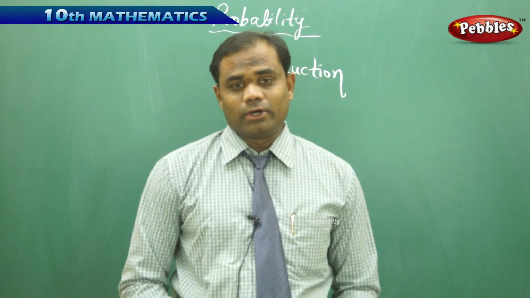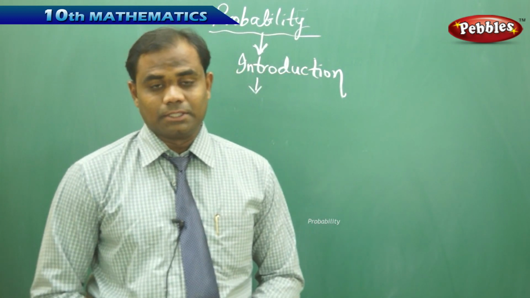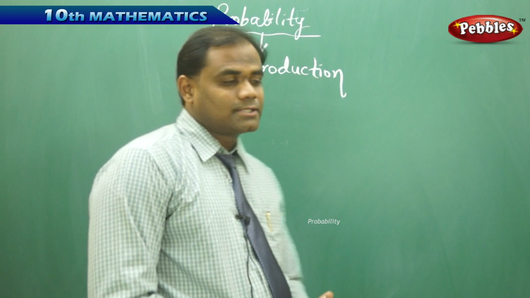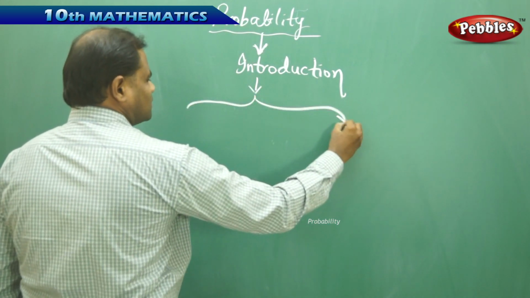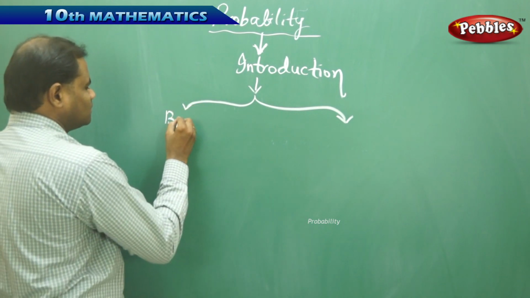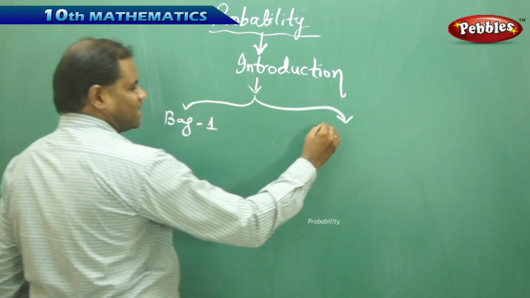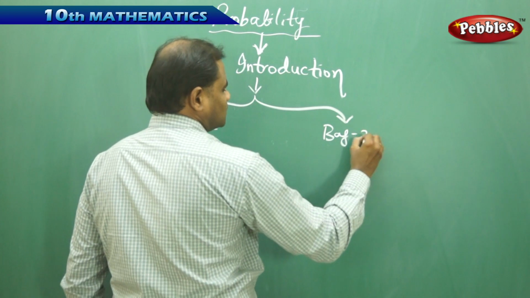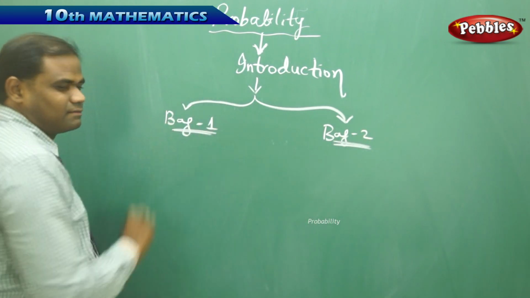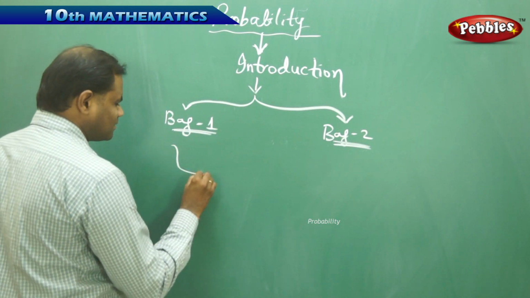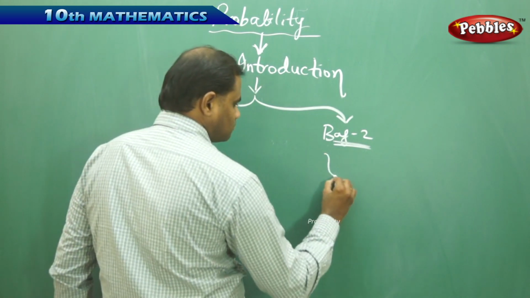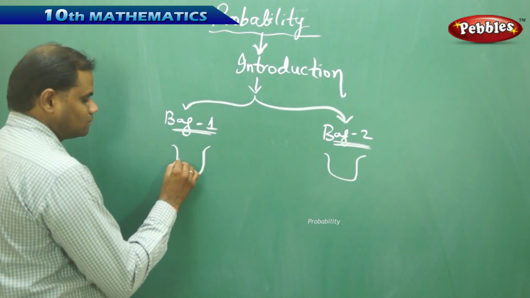Now let's take one more example to understand probability better. For example, I have two possibilities, bag 1 and bag 2. In both of the bags, I have different colored balls.